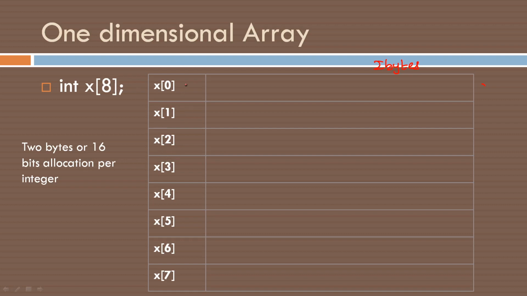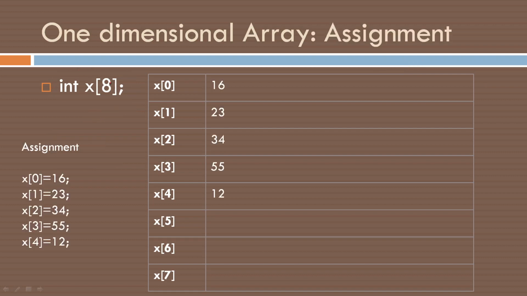To store an integer, how many bytes are required? We require at least 2 bytes, so 16 bits are allocated per integer. Altogether, how many bytes will be allocated? 8 into 2, 16 bytes are allocated when a statement like this is encountered. Okay. Now see how we can assign elements. So we have declared, and internally such memory locations will be allocated.